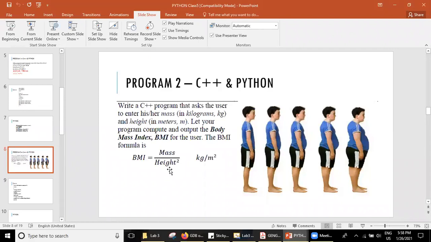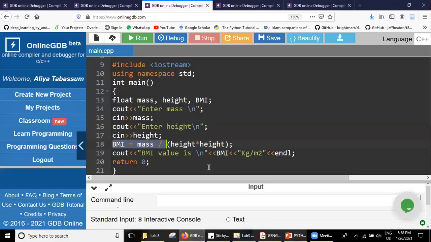So what is meant by square? It's multiplied twice. We can also use some mathematical functions. Power is one of the functions in C and C++ that helps you do squaring, cubing, or even the fourth power of a variable. We write the variable here, height, and the power that we give is 2.